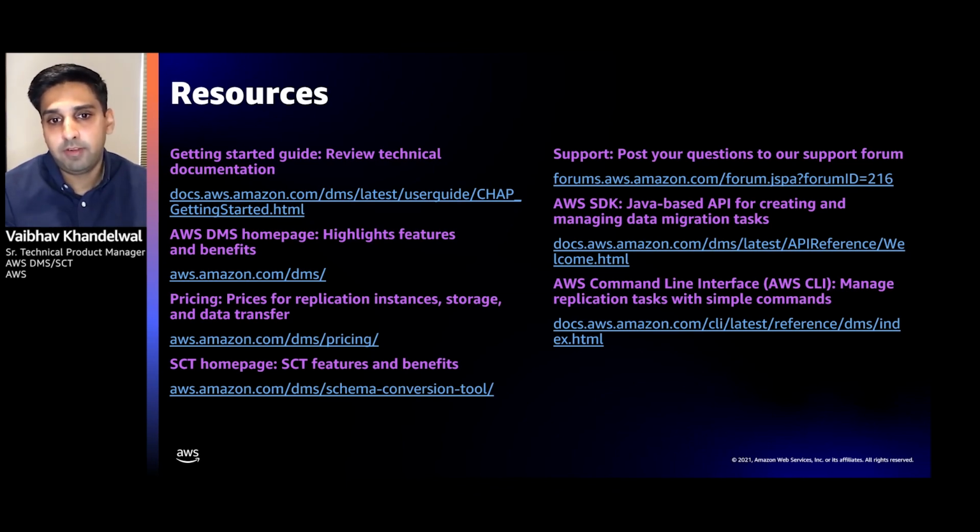And we also have CLI support in AWS SCT. So there's a whole guide that you can go through. You can read about how to use the command line interface with AWS SCT. And overall, these are pretty helpful links. Once you go to these resources, you can find more details within these pages. Obviously, I have not listed everything, but when you go to these links, you will definitely find much more resources that are available to you based on the type of use case that you have.